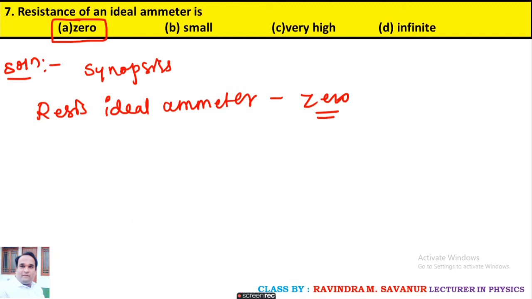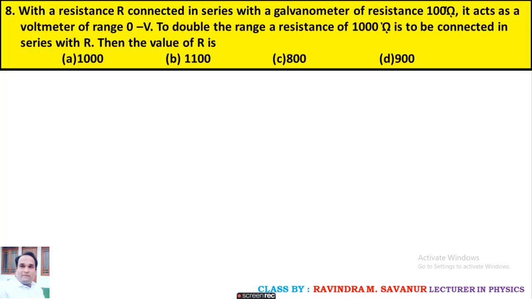Okay. Move on to the next question. With a resistance R connected in series with a galvanometer of 100 ohm, it acts as a voltmeter of range 0 to 1 volt. To double the range, a resistance of 1000 ohm is to be connected in series with R. Then what is the R value?